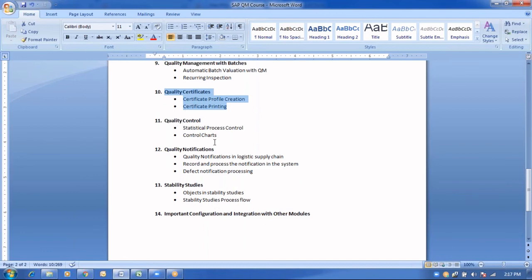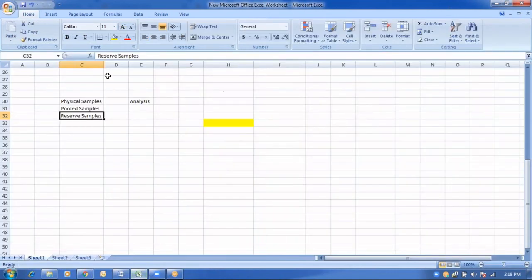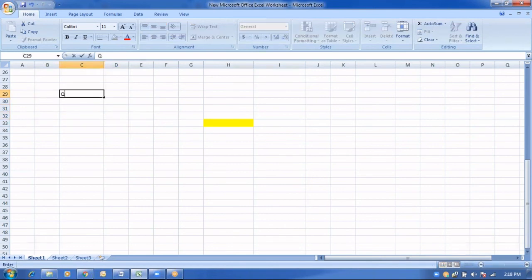Next, we will be going further and checking the quality notifications. In the SAP system, there are three types of quality notifications. Let us discuss quality notifications for some time. They are named the Q1 notification, Q2 notification and Q3 notification. So there are three types of notifications in the SAP system. What are these three notifications?